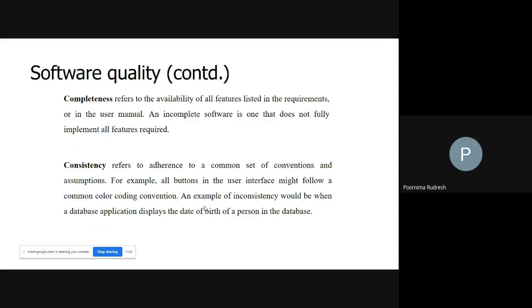If you consider the mobile, mobile operation correctness means the correct operation of the mobile for the given specific conditions. In the mobile, you are making a call to your friend or to your relative. To make the call, you need the software, right?